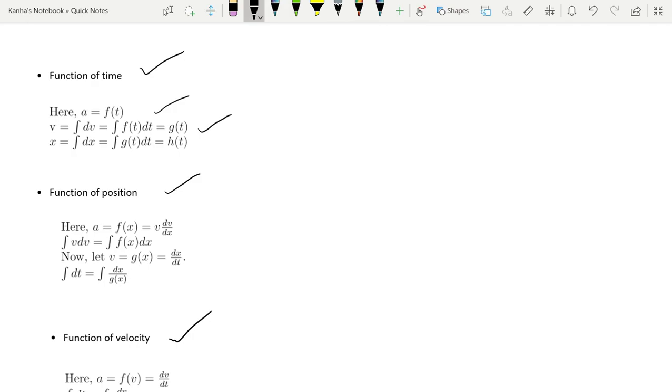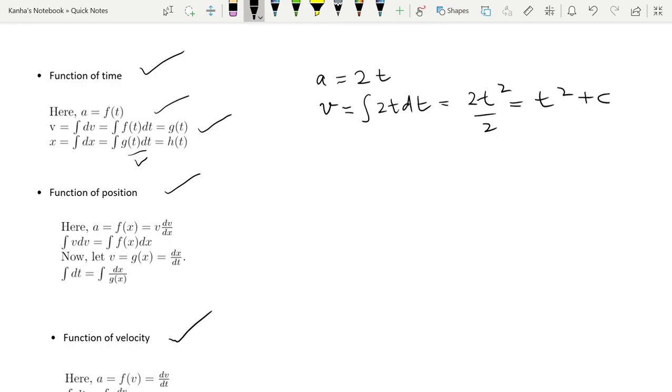And similarly, position is nothing but the integral of velocity over time. This is a fairly simple idea. For example, if acceleration is given as 2t, all right, when you find the velocity, velocity is nothing but the integral of 2t dt, which is 2t square by 2, which is t square plus some constant. Similarly, if you want to find x, you take the integral of v dt, which is fairly simple, so I will not be doing it here.